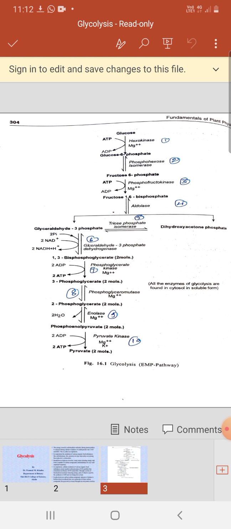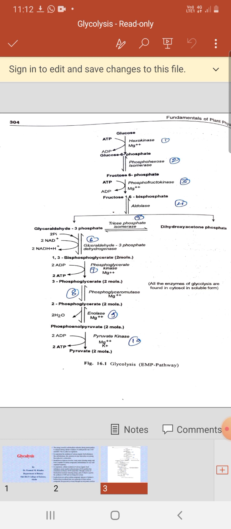In the next reaction, 3 phosphoglyceric acid is converted into 2 phosphoglycerate. That means here only the phosphate group from carbon number 3 is shifted to carbon number 2 in the presence of phosphoglyceromutase, and 2 phosphoglycerate, or glyceric acid, is synthesized.